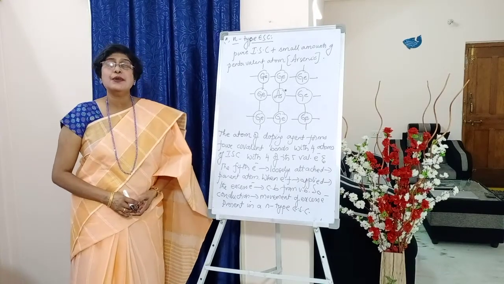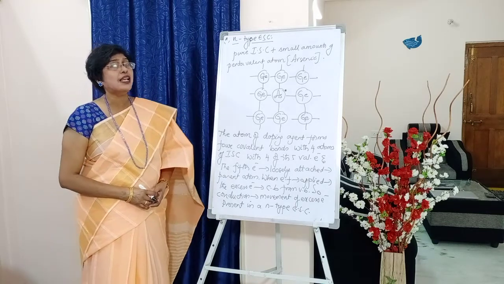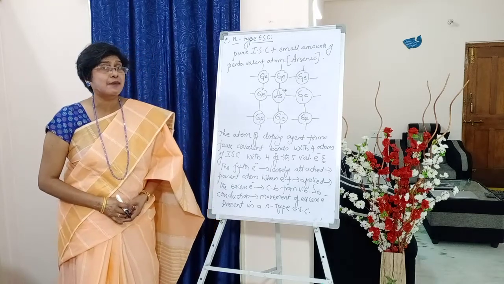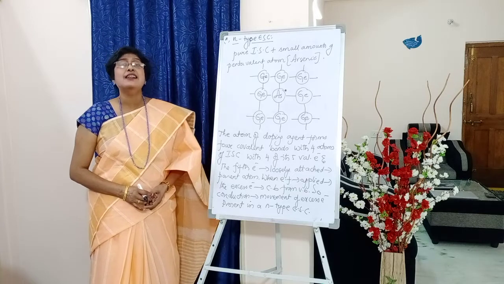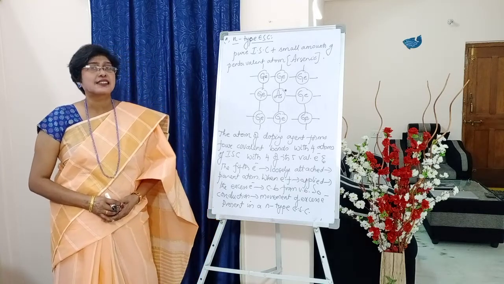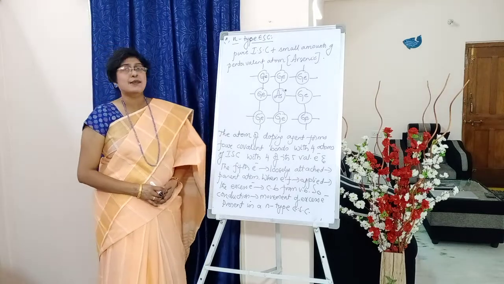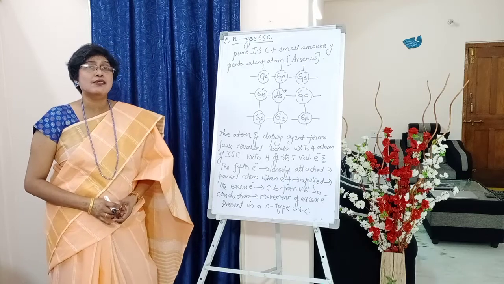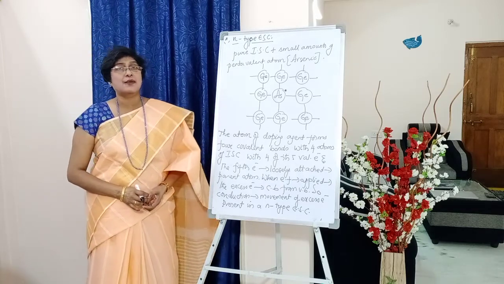To a pure intrinsic semiconductor, if we add small amounts of a pentavalent atom, for example arsenic, then we obtain an N-type extrinsic semiconductor.